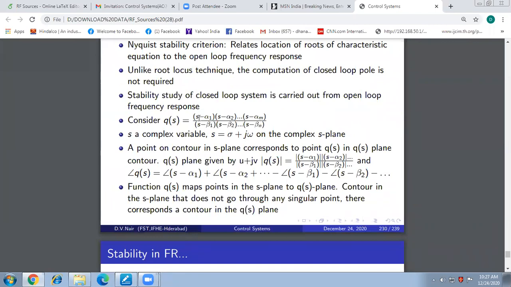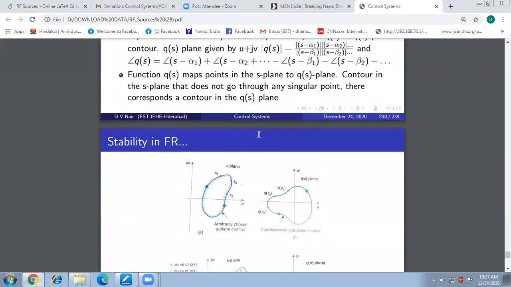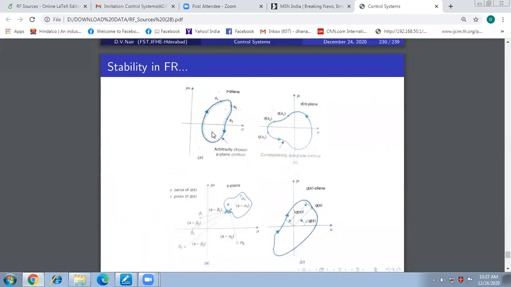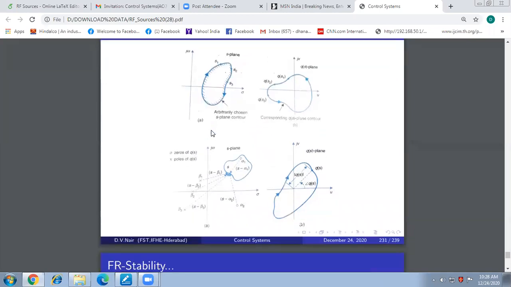So s is the complex variable, and to every point in the s plane, with the help of this mapping function, I will get a corresponding point in the Q of s plane, the u plus jv plane. If I prescribe a closed region called a contour in the S plane, there will be a corresponding contour developed in the Q of s plane, as long as Q of s is defined and exists. That's what we saw.